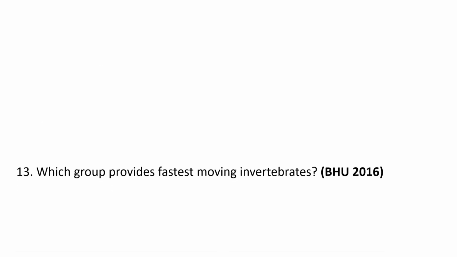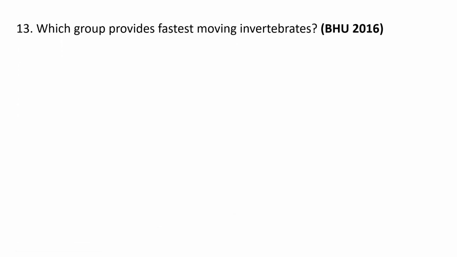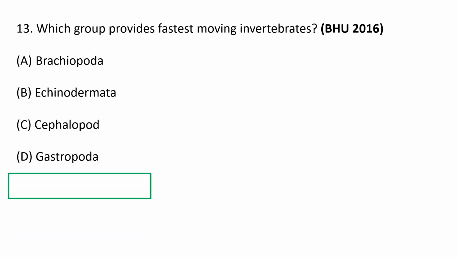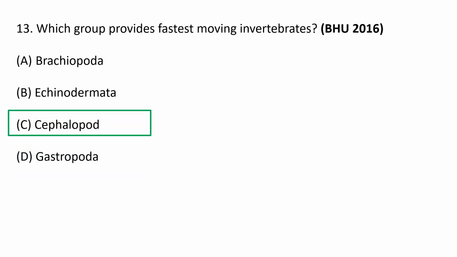Next question. Which group provides fastest moving invertebrates? A. Brachiopoda, B. Echinodermata, C. Cephalopod, D. Gastropoda. The correct answer is cephalopod. Cephalopod nervous system is the most complex of any invertebrate nervous system.